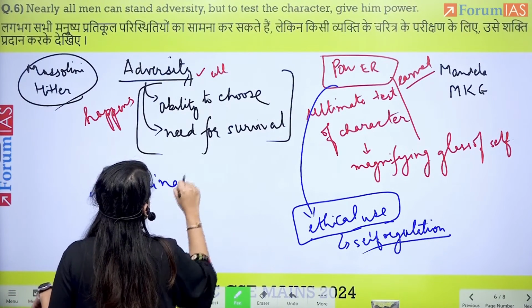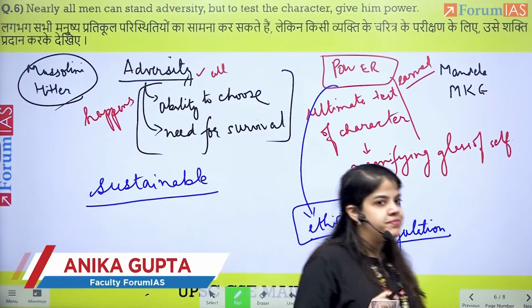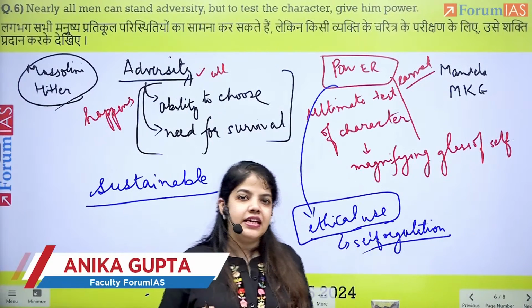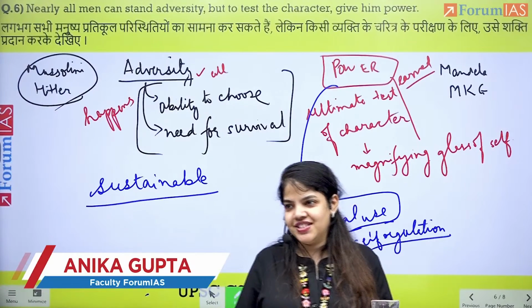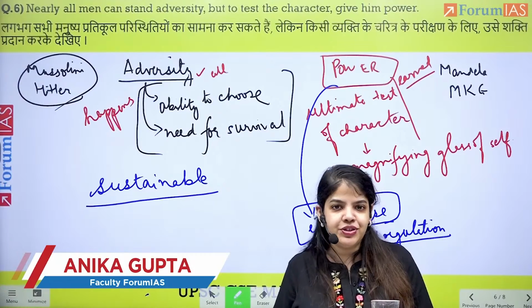This is what heroes are made of. And we can give examples, as discussed earlier, of Mandela and Mahatma Gandhi. Now, in this essay, we can even talk about international organizations such as the United Nations, IMF, World Bank, WTO.